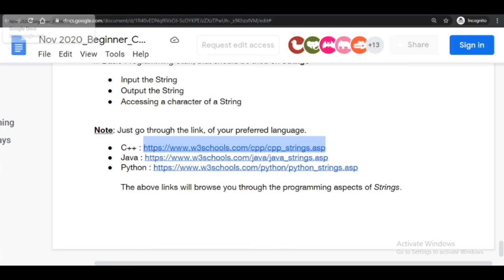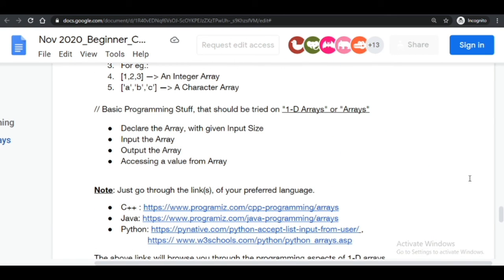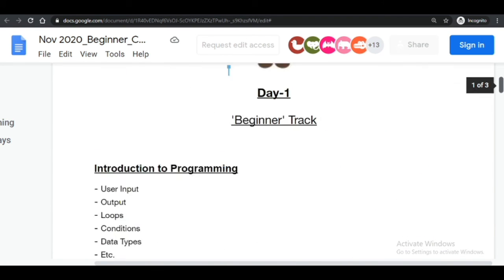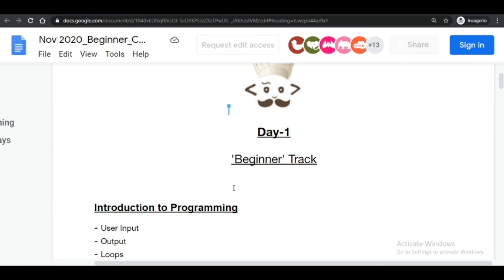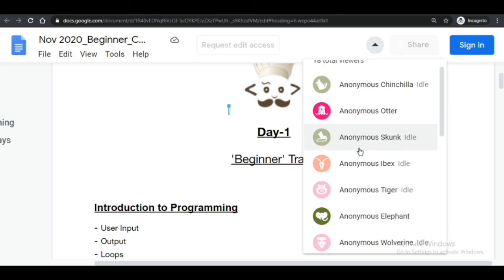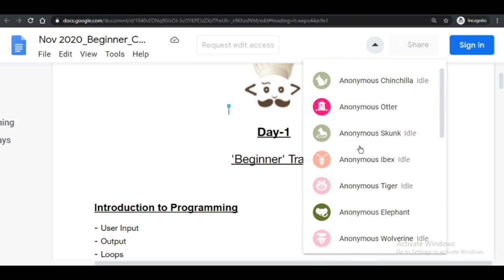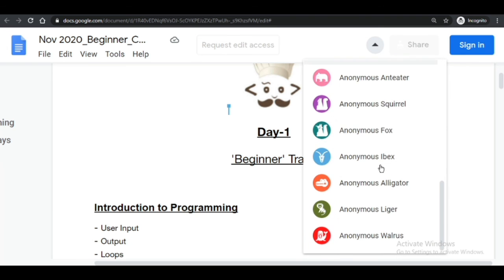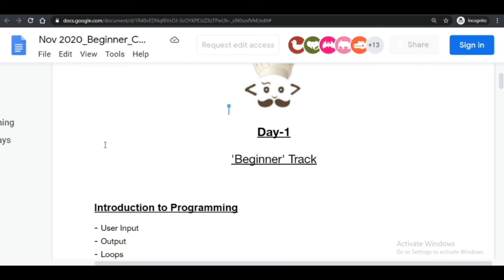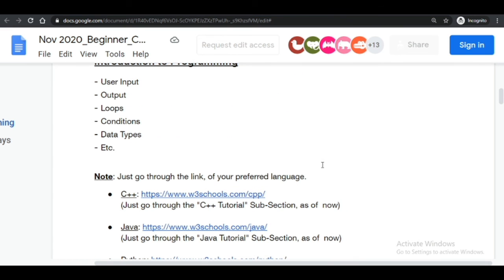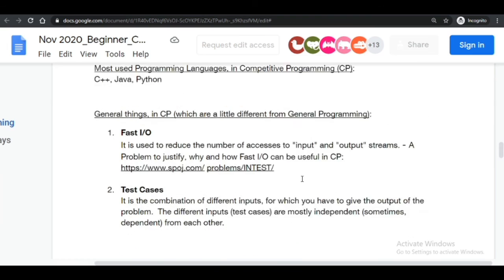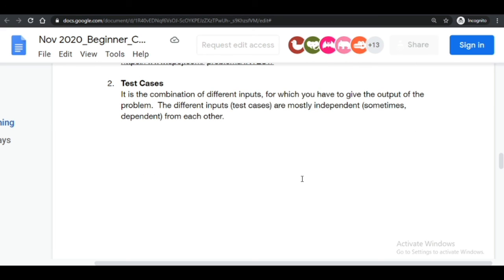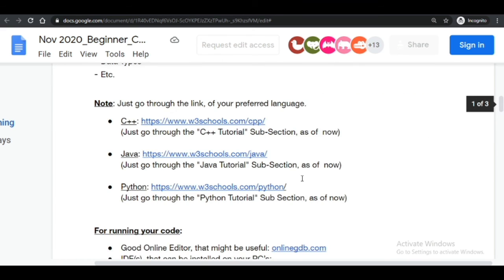So this is what CodeChef shared with us as day 1 of the beginner track, and as you can see, there are 13 more people active right now. That's how people are reading this, that large amount of people, at a random time, and students are understanding it. That is a very good thing. The more you read it, the more you go through it, the better you can be.